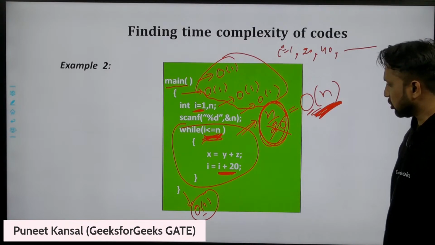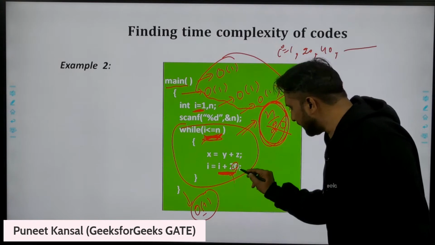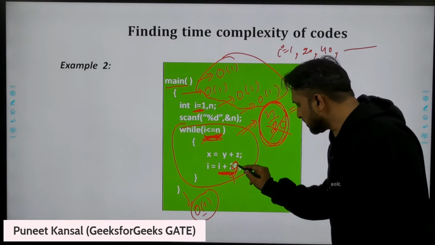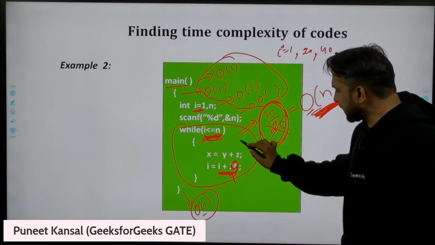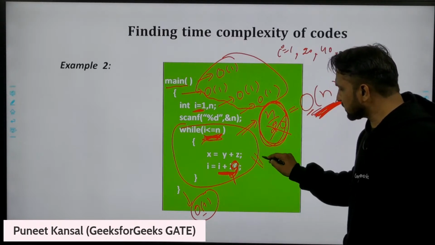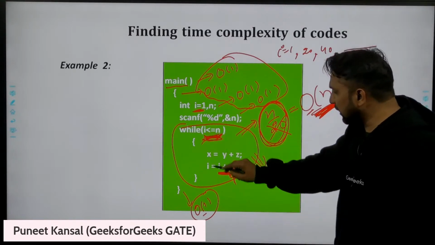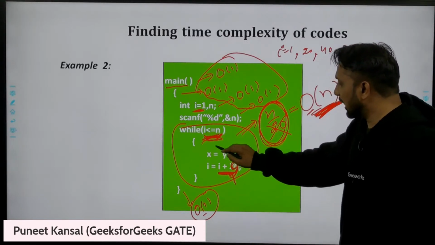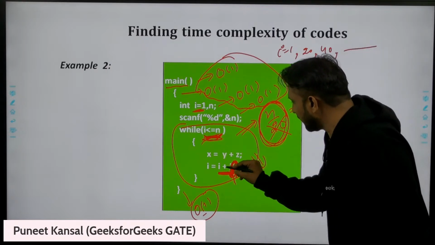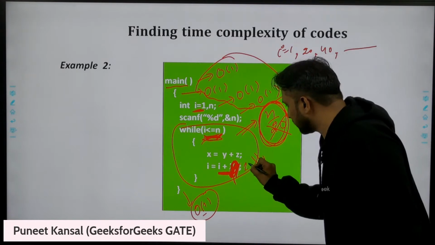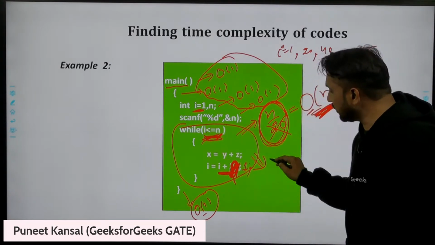If I replace this 20 with 2, that will be a little easier for you people. Again, how much time will this loop take to execute? Let me increment with 1 only. I write I equal to I plus 1. Every time I'm incrementing with 1. So this loop will execute n times.